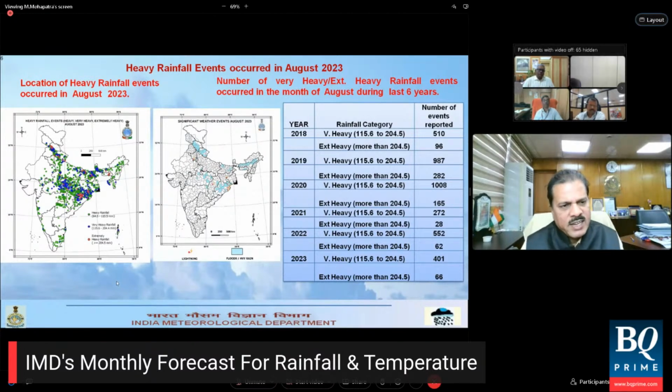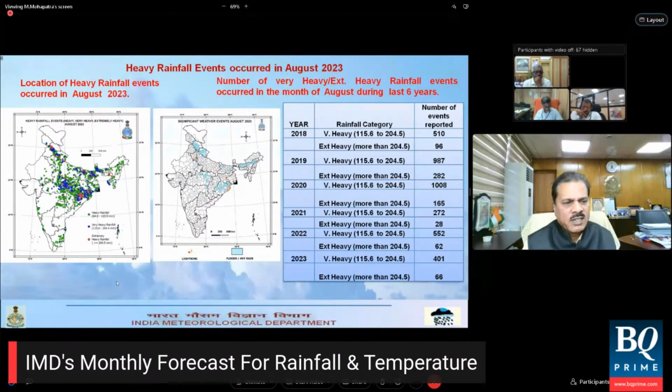But you find that most of the heavy rainfall activity in the month of August has been confined to eastern central India, the foothills of the Himalayas and some parts of the northeastern states. At the same time, we also have some activity over Tamil Nadu and Puducherry. The West Coast typically was deprived of heavy rainfall activity, barring a few occasions only.